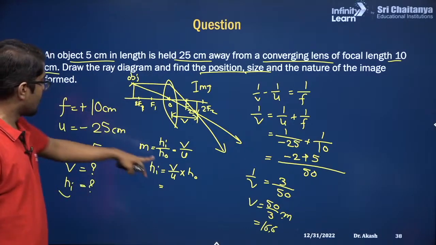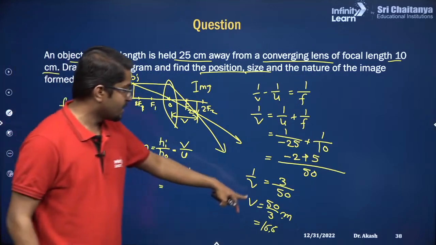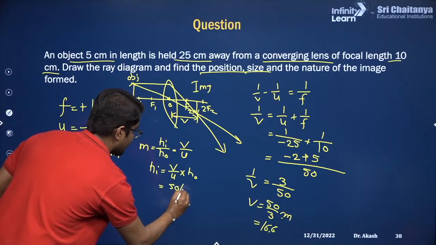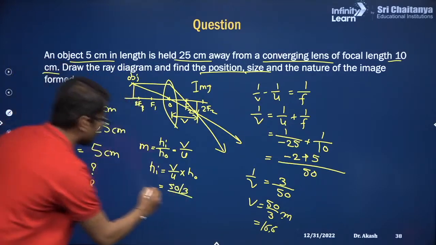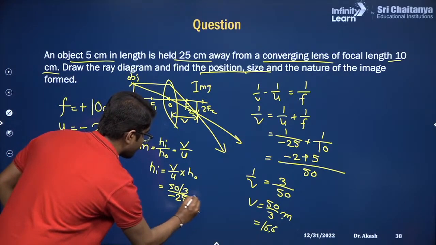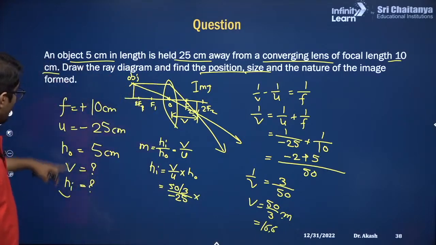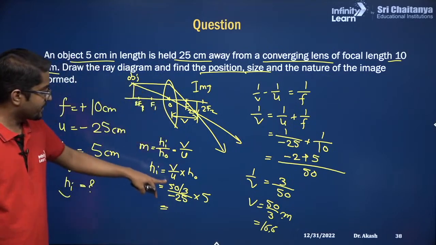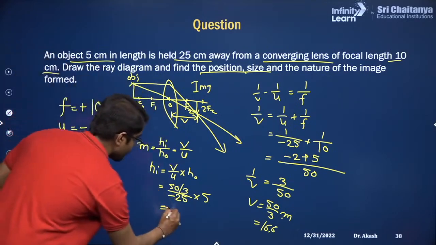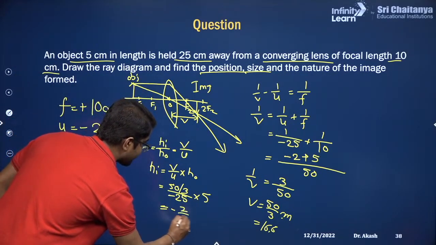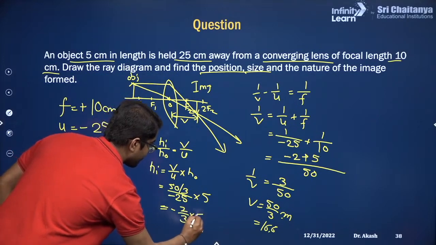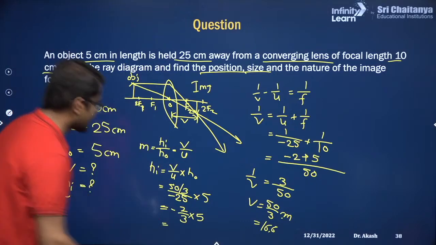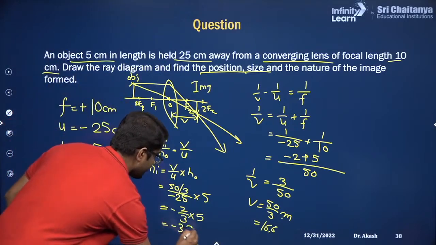You know V is how much? We have calculated 50 by 3. So I'll substitute V as 50 by 3. What is U? U is minus 25. This is multiplied by the height of the object, which is 5. Correct? So 50 divided by 25 would be 2, so this is 2 by 3 multiplied by 5. This will come out to be how much? 10 by 3, which is minus 3.3 centimeter.